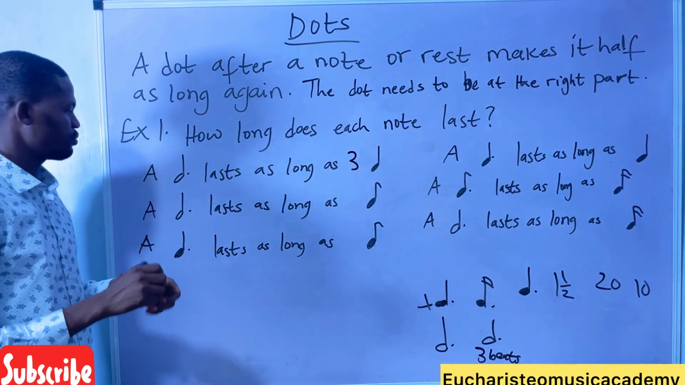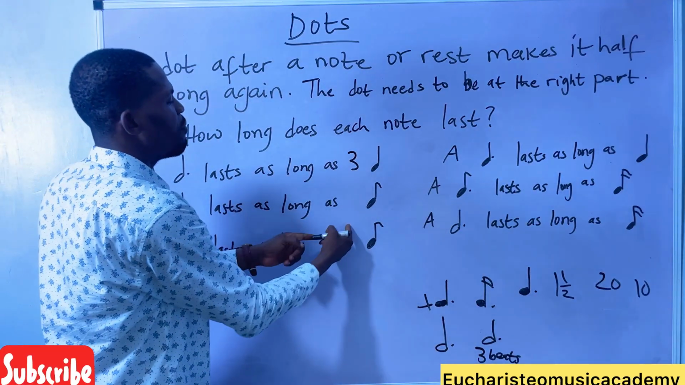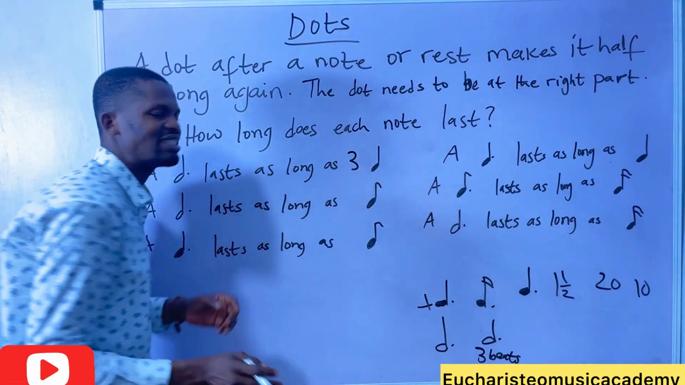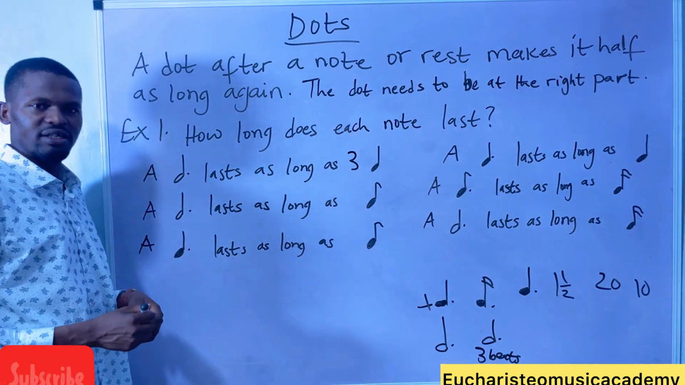Very simple. A dotted minim lasts as long as how many quavers? A dotted minim is 3 beats. A quaver is half a beat. How many halves can you find in 3? 6.